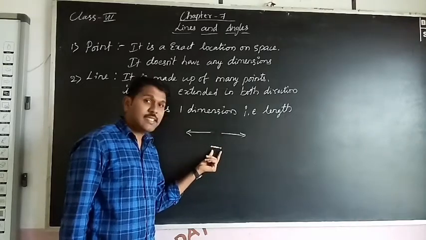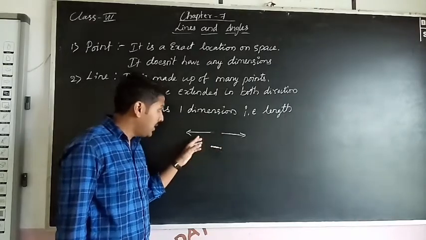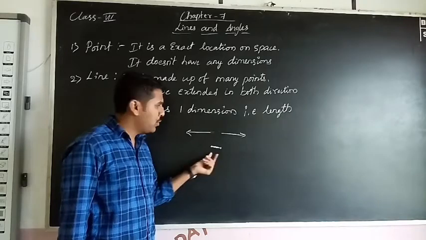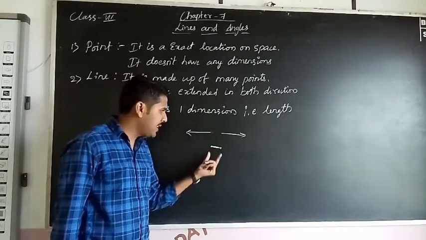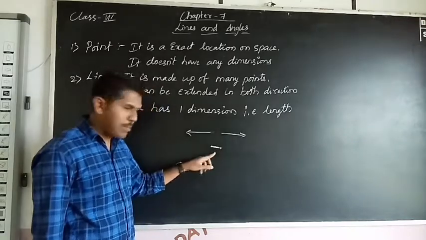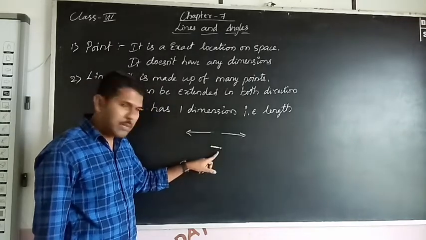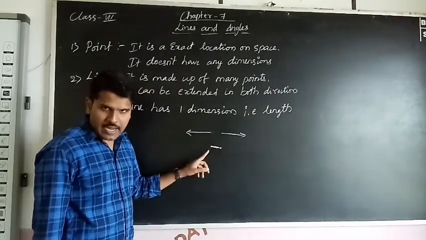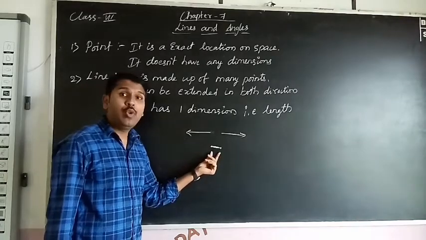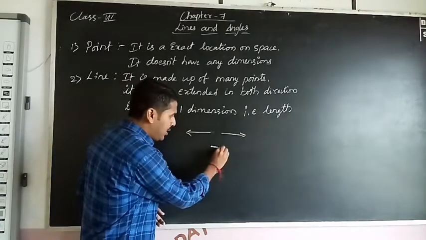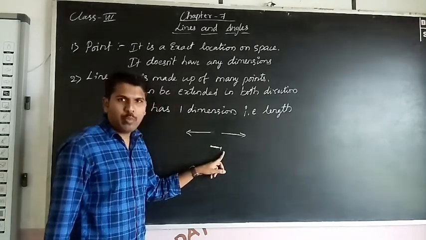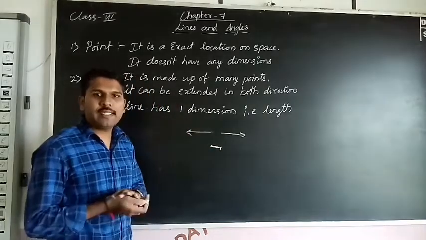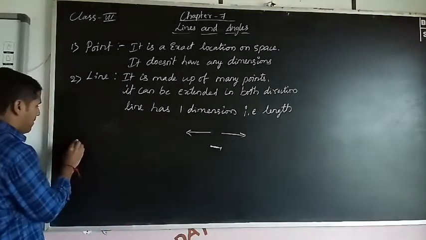We call it a line segment. So what is the definition of a line segment? A line segment is a part of a line which has two endpoints. One point, second point. Two endpoints.